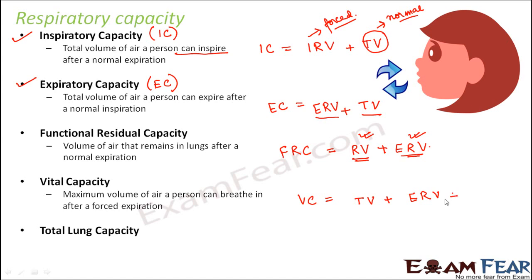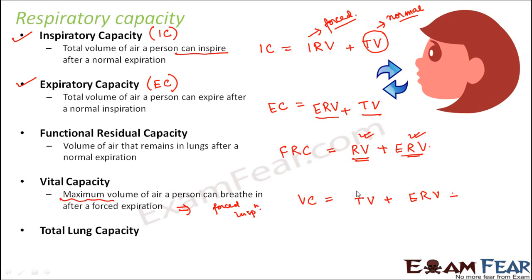And also you can do a forced inspiration. Now there is a possibility that after this forced expiration, if you want you can do a normal inspiration. If you want you can do a forced inspiration. Since we want to know the maximum volume, it is obvious that after forced expiration you will do a forced inspiration.